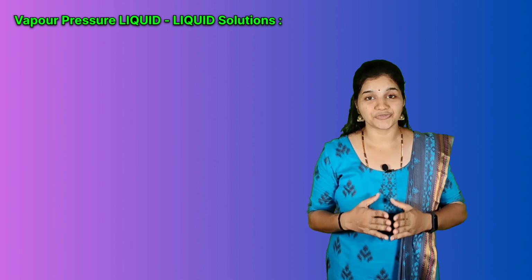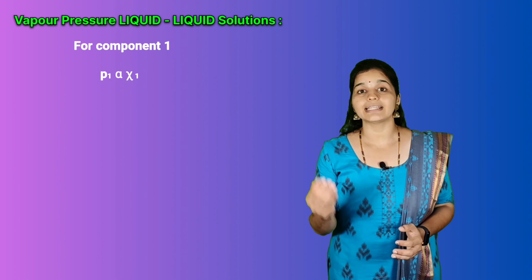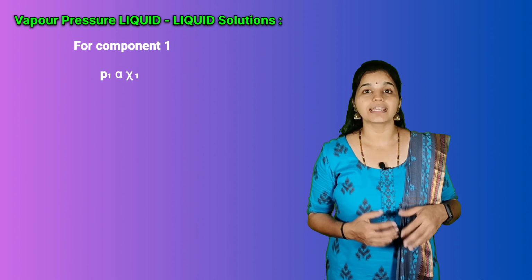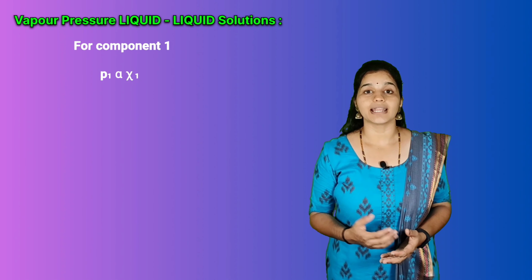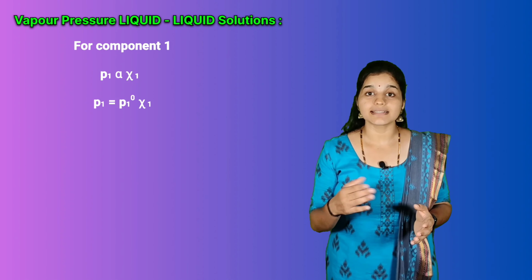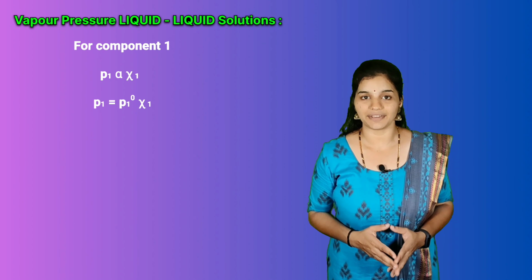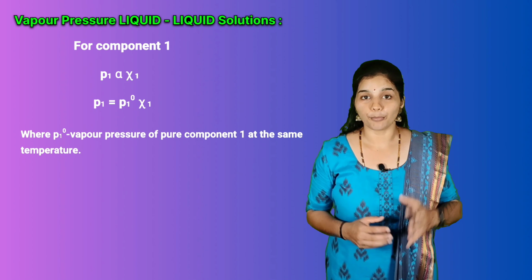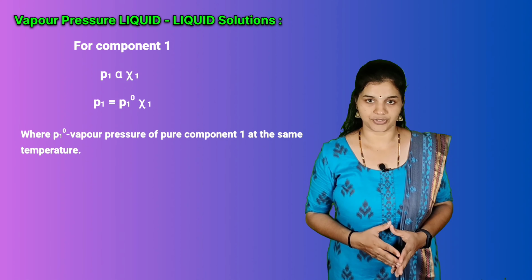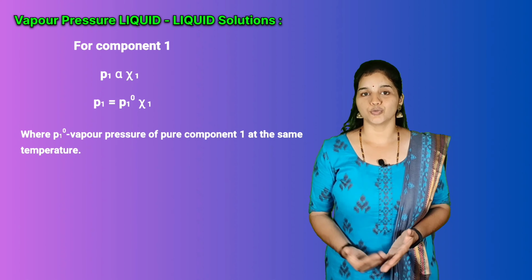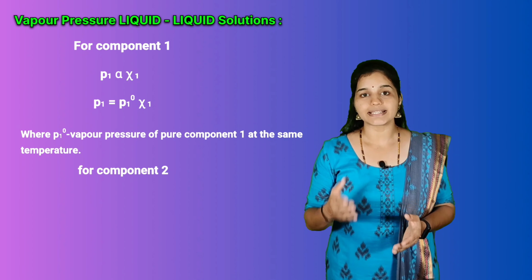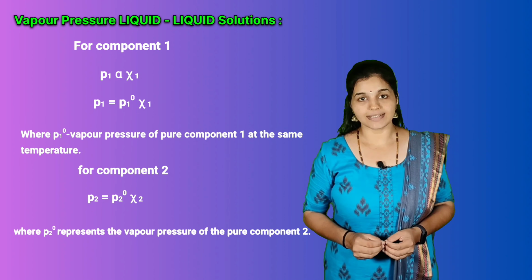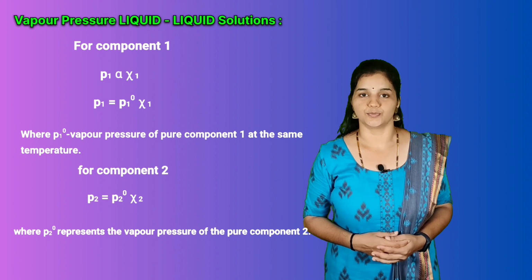So, for component 1, P1 is directly proportional to chi1. By removing the proportionality symbol, we can introduce a constant and write the expression as P1 is equal to P1 naught into chi1, where P1 naught is the vapor pressure of pure component 1 at the same temperature. Similarly, for component 2, we can write P2 is equal to P2 naught into chi2, where P2 naught represents the vapor pressure of the pure component 2.